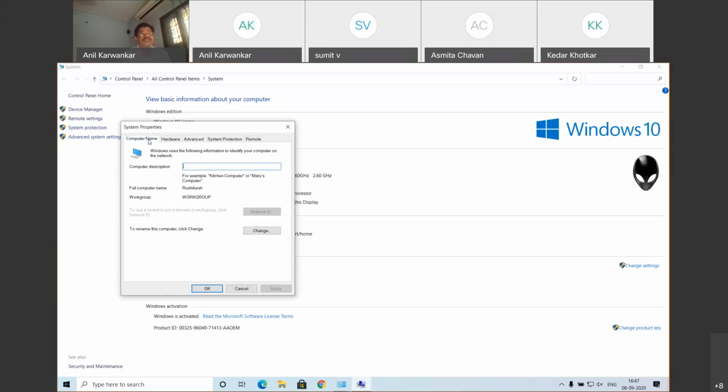Here, the computer name. This computer name is Rushikesh. It is another terminal in my local area network.